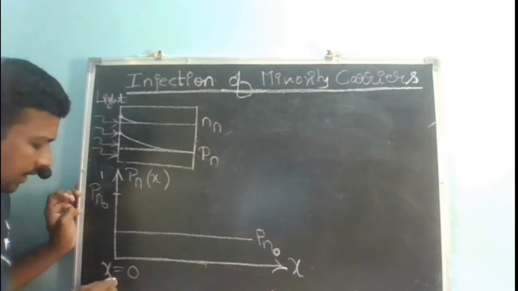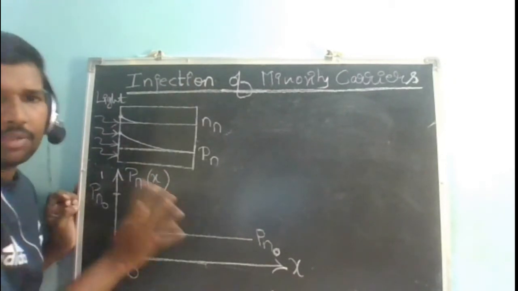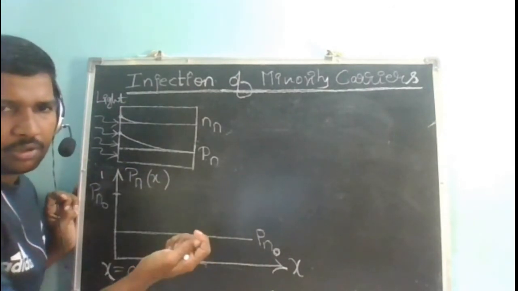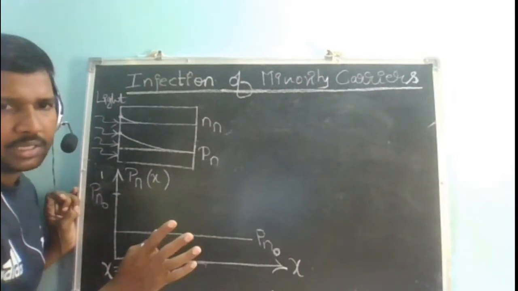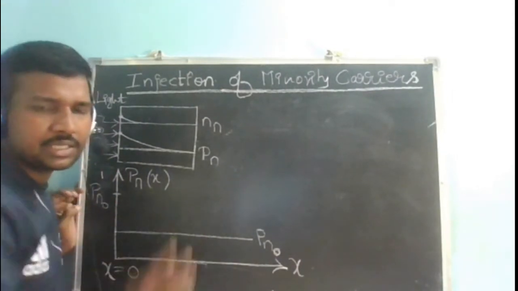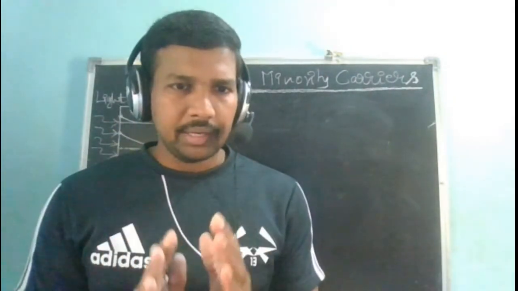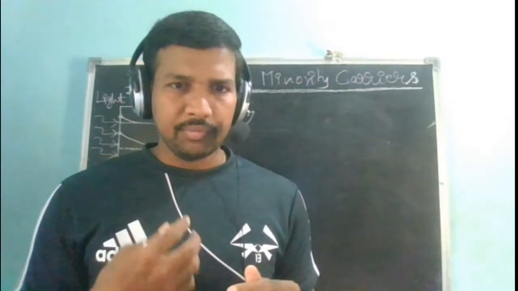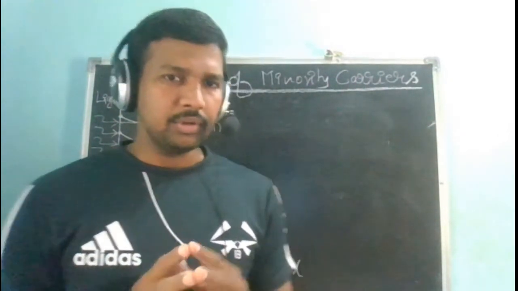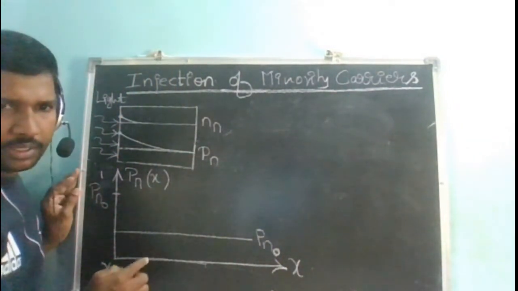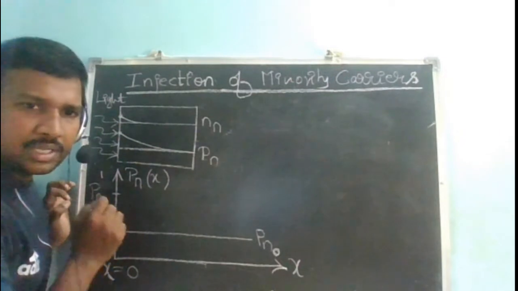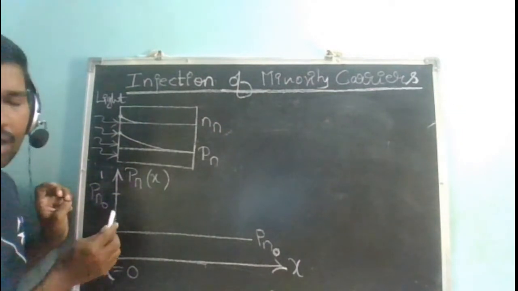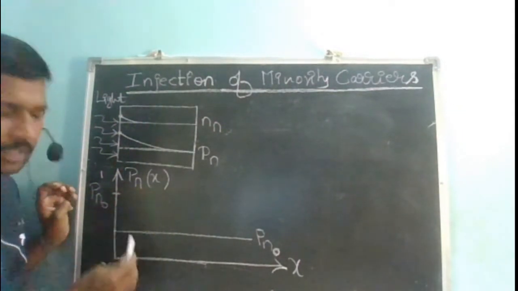My holes are not going to keep increasing with time. After some time, light has fallen, all the energy has been absorbed by your material, and electron hole pairs have been generated, and then you come to the steady state. Steady state means something not varying with respect to time. If it is varying with time, I don't call it steady state. So after allowing light to fall on your semiconductor, after some time, the steady state excess minority carrier concentration is generated due to your light, the optically generated excess minority carrier concentration at x equal to 0.